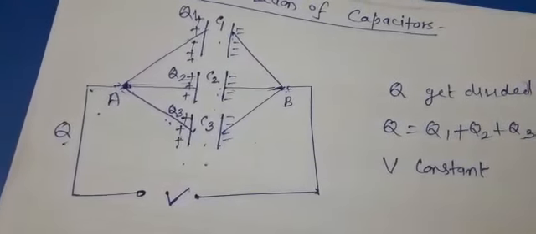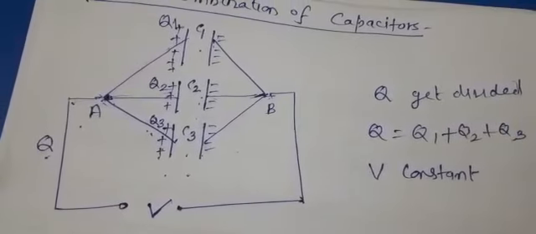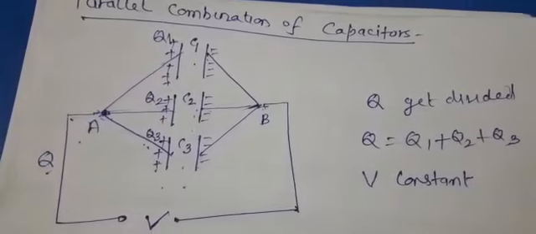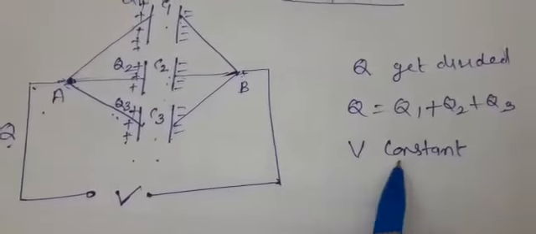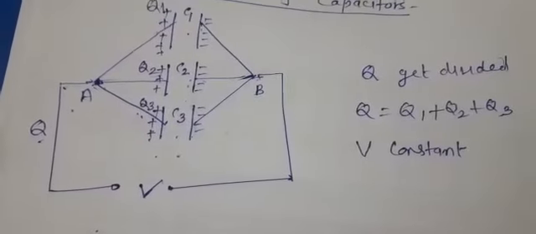But in series combination, the potential drop was different, it was divided, and the charge was the same. Here it is just the reverse. Here the charge will be divided and the potential will remain the same. This is the main point. Now you can solve it very easily.